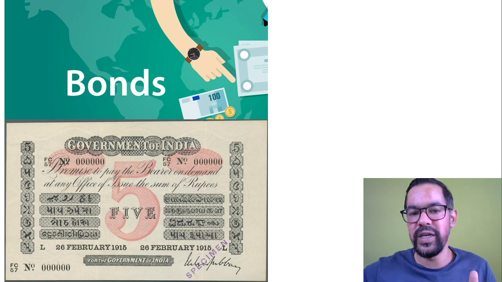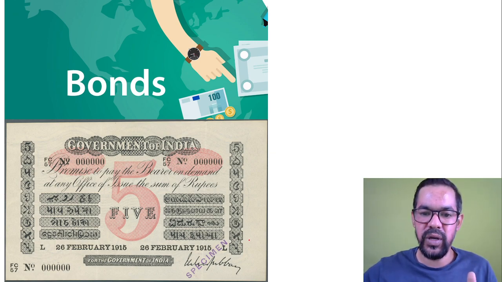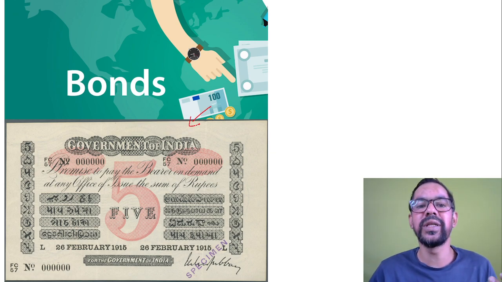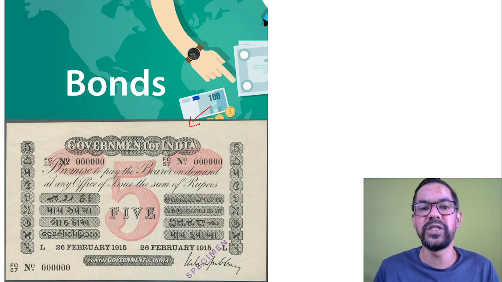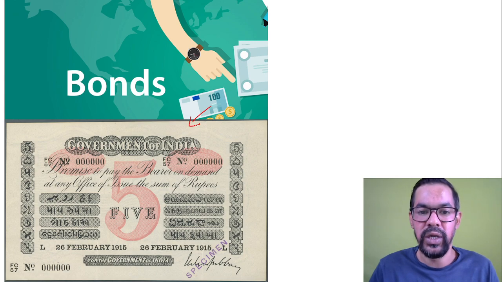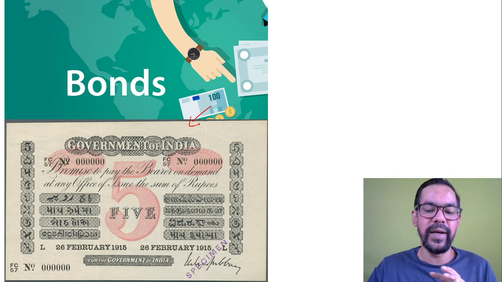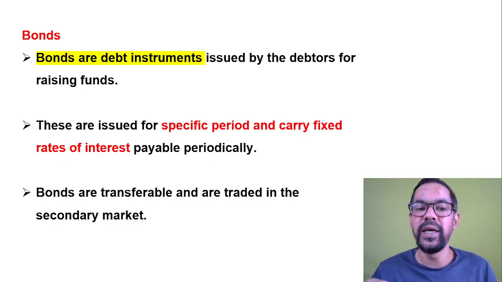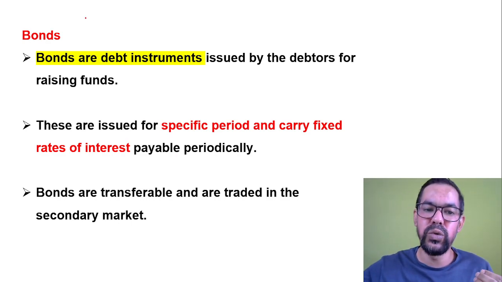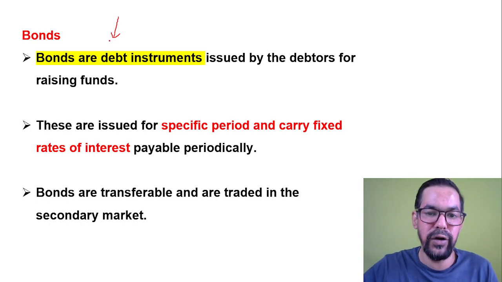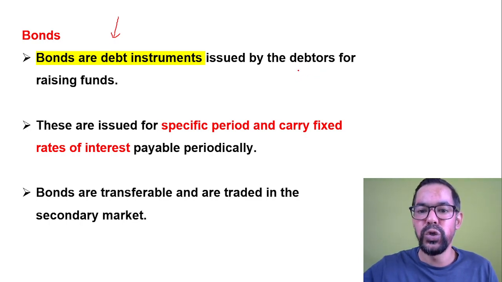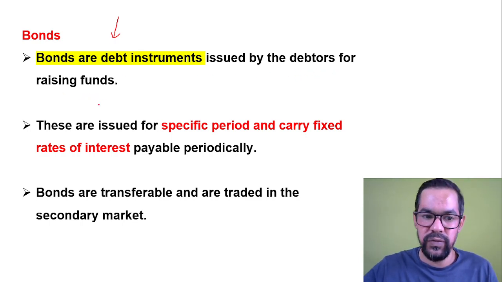These are written documents through which a borrower raises funds for a long term duration. This duration is generally more than 1 year. It can be up to 30 years as well. So bonds are debt instruments. Basically, by using these instruments, borrowers raise funds from the market for a long term duration, issued by debtors for raising funds.